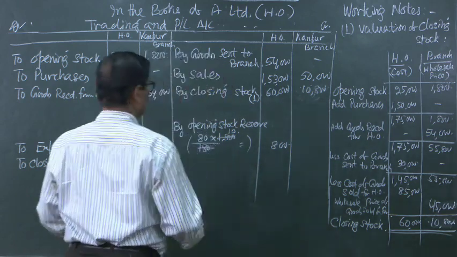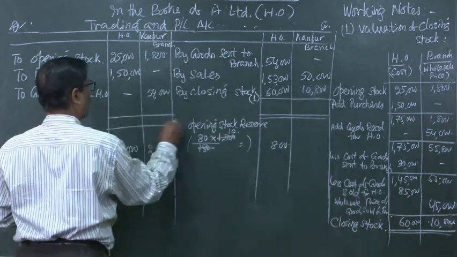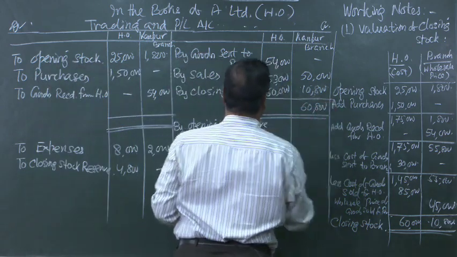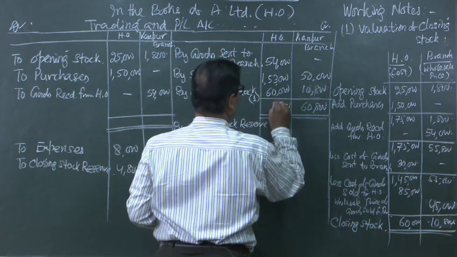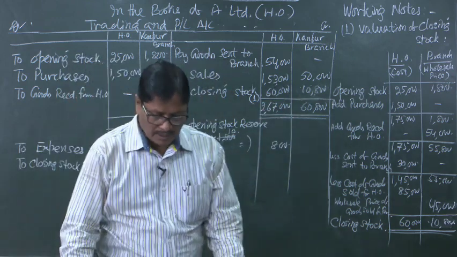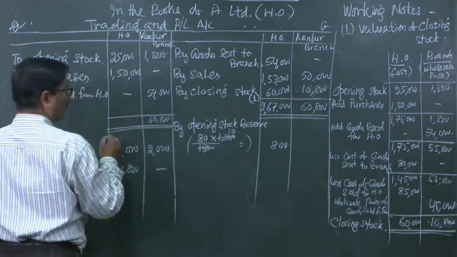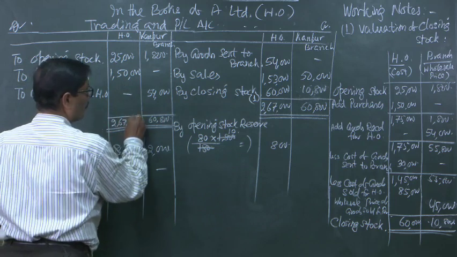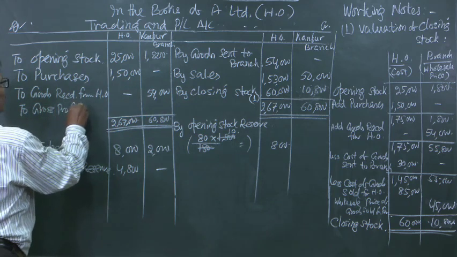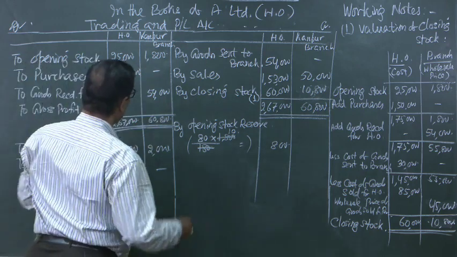Once you get this one, then we can find out the gross profit by totaling this one and balancing here. This side is coming to 60,800 and this is coming to 2,67,000. Keeping 60,800 here and 2,67,000 here, we will be getting the gross profit. To gross profit carried down. 60,000 minus 800 gone 55.